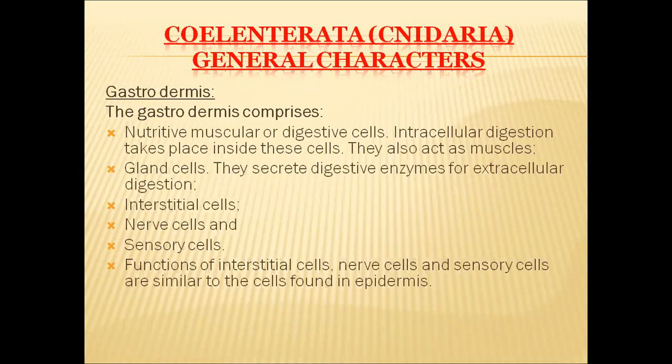And the next one is sensory cells. These sensory cells help to perceive sensations, or what is happening around. The interstitial cells, nerve cells and sensory cells, these 3 types of cells are similar to the cells which are present in the epidermis.